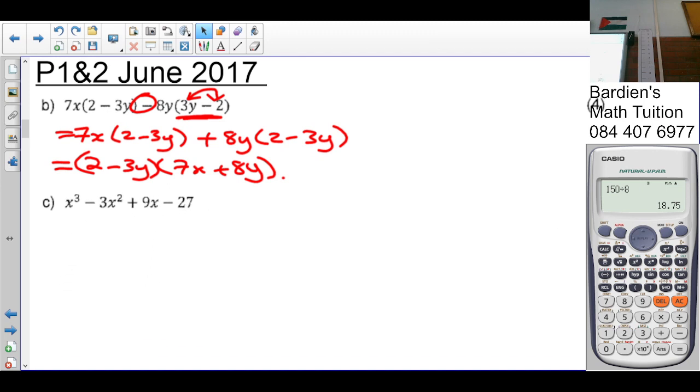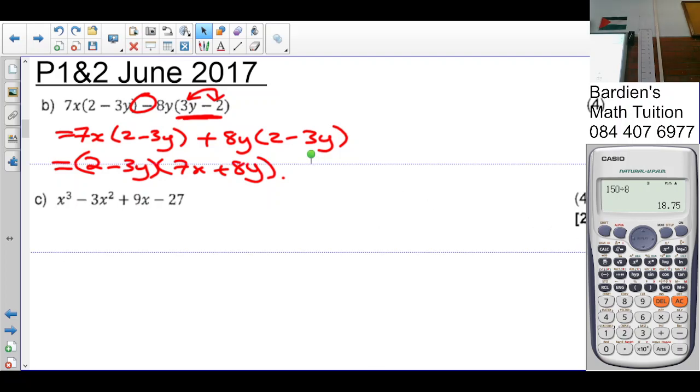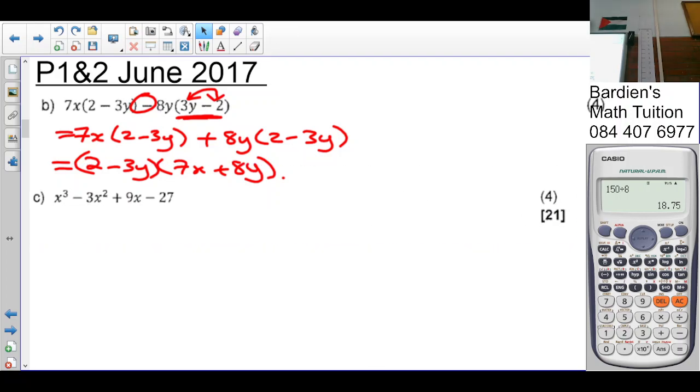See? This is 4 terms. So it's factorization by grouping. So you must group here. So we group these two and those two. What is common in the first two terms? X squared. What are we left with? X minus 3. What's common here? 3. What are we left with? 3x minus 9. But what do you notice then?